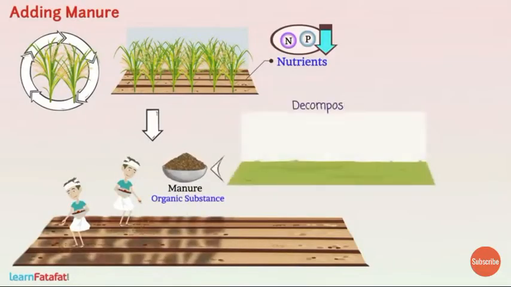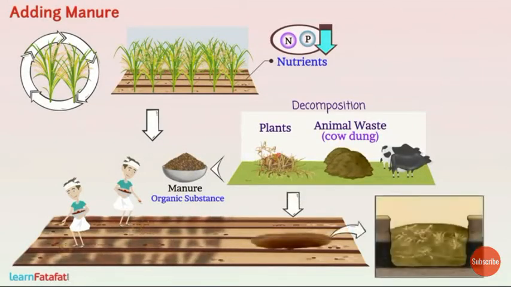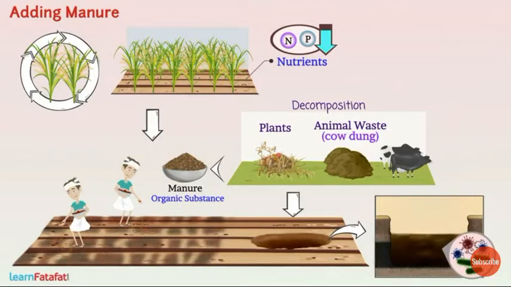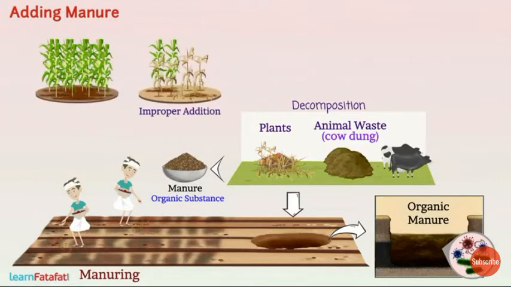Manure is obtained from decomposition of plant and animal waste. Usually, plant and animal waste is kept in an open place or in a pit. Microorganisms decompose this waste and produce manure. Adding manure to the soil is called manuring. Improper addition of manure makes the plant unhealthy.